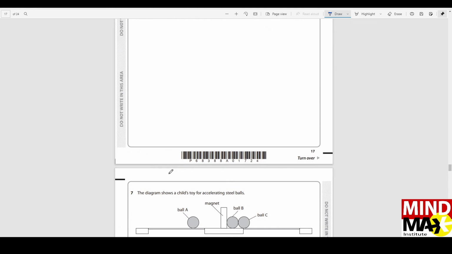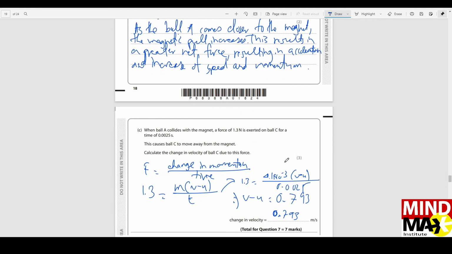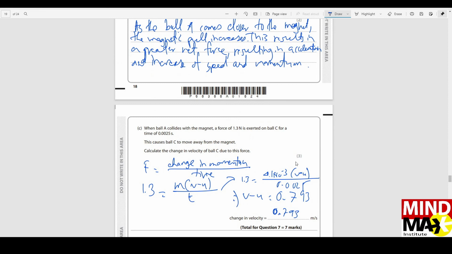Then once ball A strikes this magnet, ball C takes off. Ball C takes off because it was exerted with a force of 1.3 Newton by ball A. So this is the force, and they're asking us to find the change in velocity. We know the force, and we know the formula: force is change in momentum by time. Change in momentum means final momentum minus initial momentum.